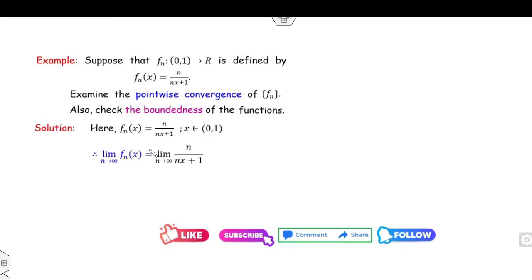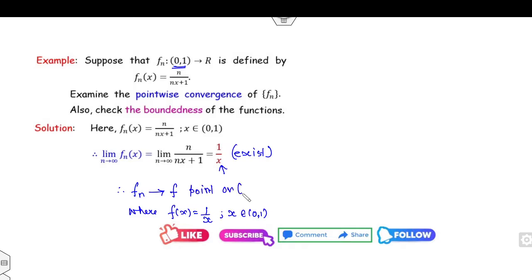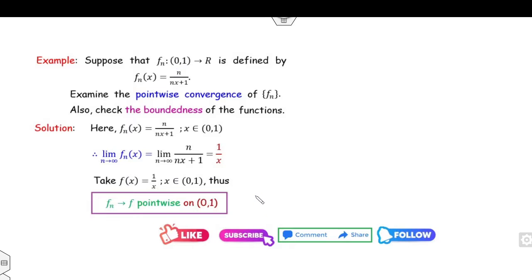So can you find the limit of fn(x)? What is the limit as n approaches infinity? It is of the infinity by infinity form. I can apply L'Hopital's rule. So that will be 1 over x. So the limit is 1 over x. You can see this limit exists because x lies in the open interval. Therefore, fn(x) converges to f, where f(x) is 1 over x for x in (0, 1). So fn converges to f pointwise on the domain (0, 1).